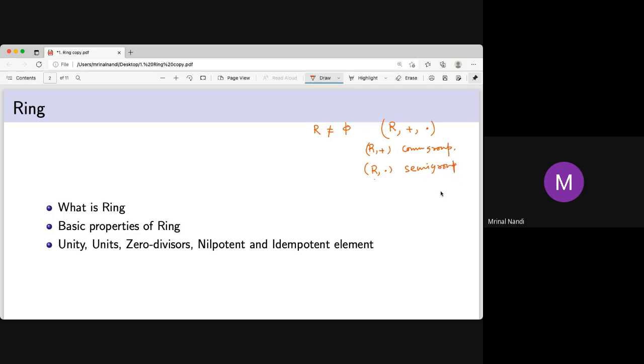Commutativity may not be there. Existence of identity may not be there. Existence of inverse may not be there. So it is only associative, and the distributive law is also there. And if the second operation, the multiplication, is commutative, then we say it is a commutative ring. And if an identity exists, this is sometimes called a ring with identity. And if the inverse also exists, it is a field, with inverse for elements other than the zero element.